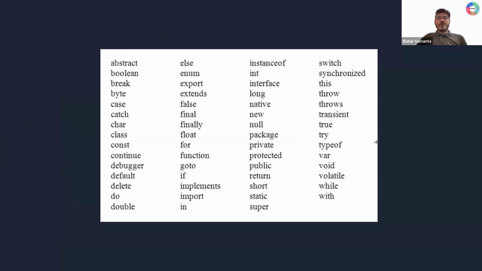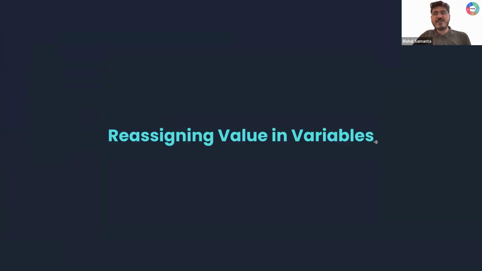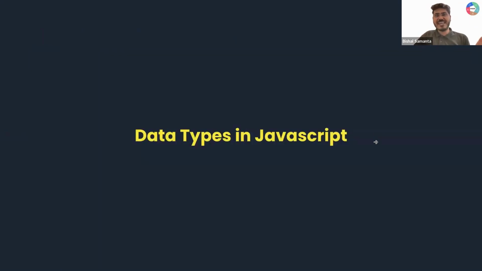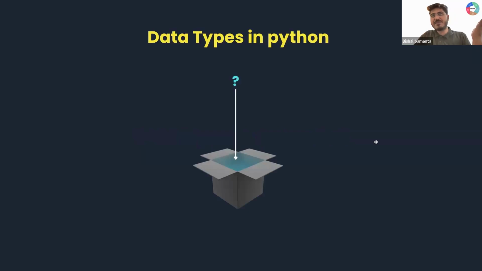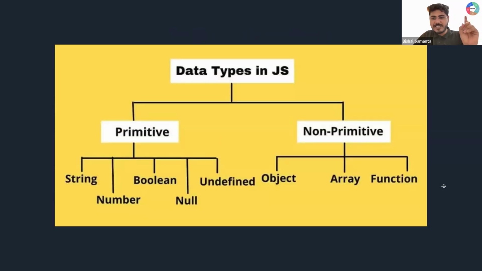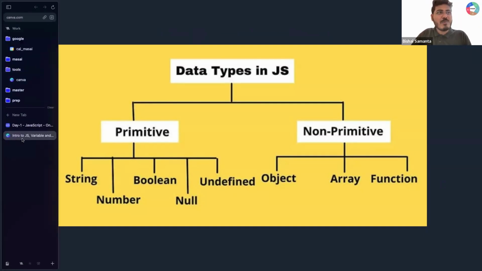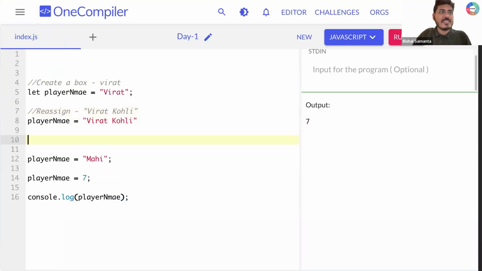Okay. So we understood how we can reassign a value in our variable. And we also learned about data types. We learned there are different kinds of data types, and do not worry at all. We'll learn throughout this season, right? But we understood string, we understood number, and we understood Boolean. These are the three. Can you tell me how many values Boolean can have? Only two values, either true or false. Can I create a Boolean value like that? Let's say let status.